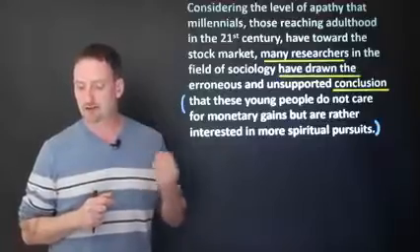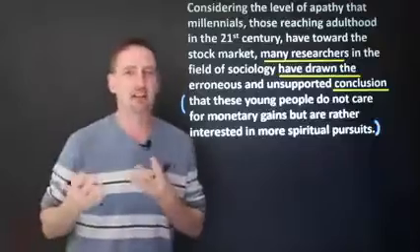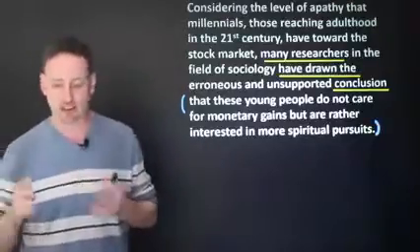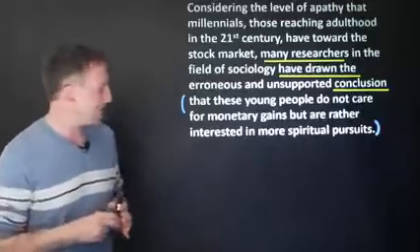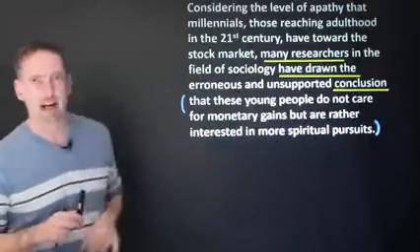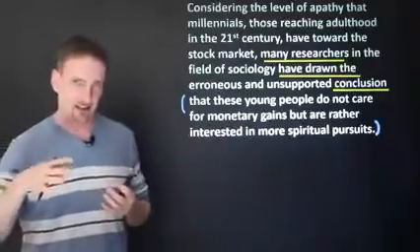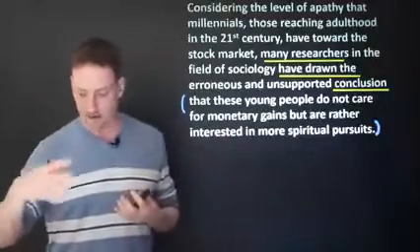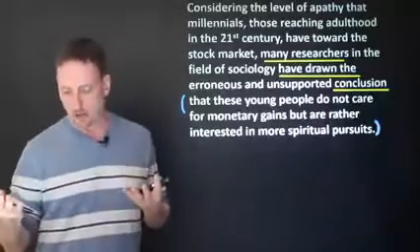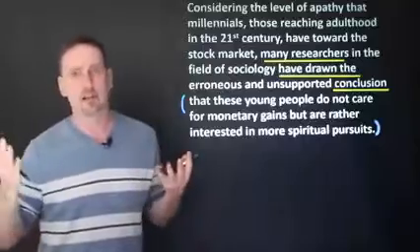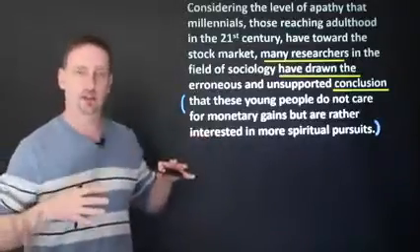Many researchers have drawn the conclusion. That is your independent clause. Of course, it's not really enough. You need more information, and that's why you just keep adding phrases everywhere. Notice that I put the brackets around the dependent clause. Why? Because this is absolutely necessary to go with the object, conclusion. Okay, have drawn the conclusion. Which conclusion? There could be many conclusions, and then I need the identifying adjective clause to tell me which conclusion.